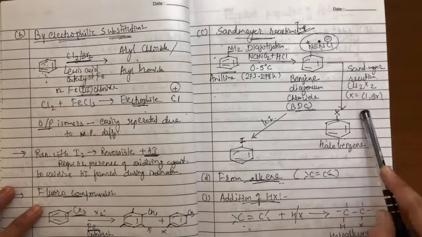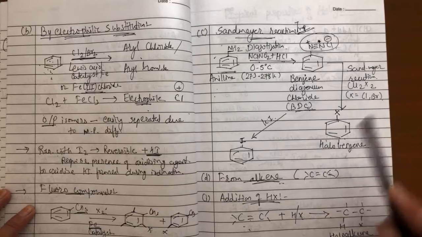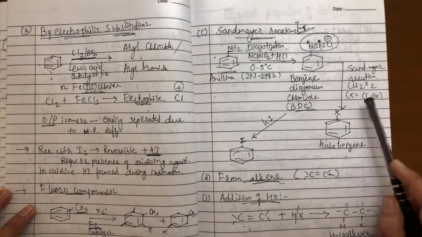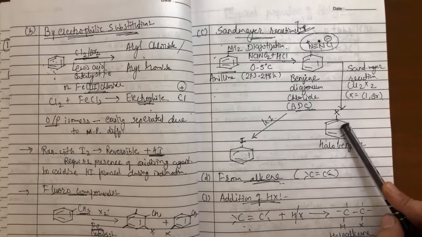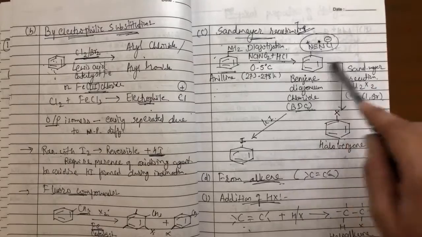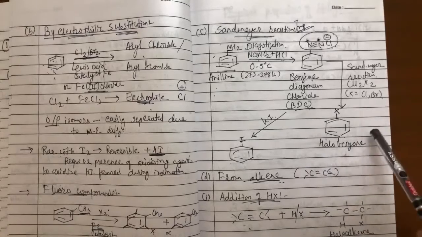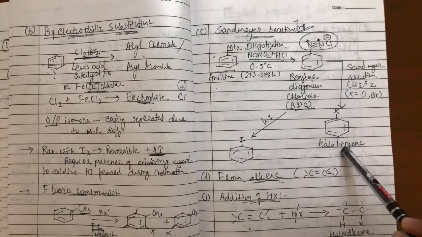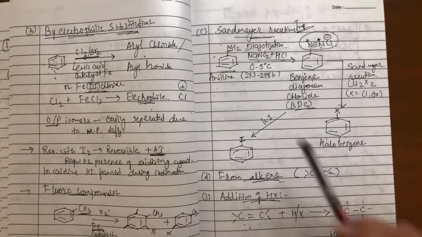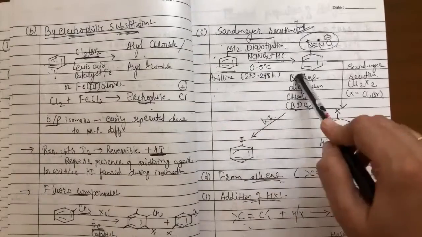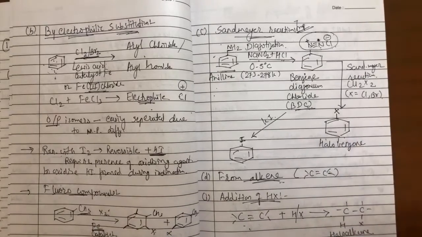To this, when you treat with Cu2X2, cuprous halide, then you will get halobenzene. If you have cuprous chloride, then you will get chlorobenzene. Cuprous bromide, then you get bromobenzene. This is the Sandmeyer reaction. This step, BDC to halobenzene, is the Sandmeyer reaction. If I want iodobenzene, I will not get it by the Sandmeyer reaction. So here I need to treat BDC with KI, and I will get iodobenzene. This is not a Sandmeyer reaction. Only this step, BDC to chloro and bromobenzene, is a Sandmeyer reaction.